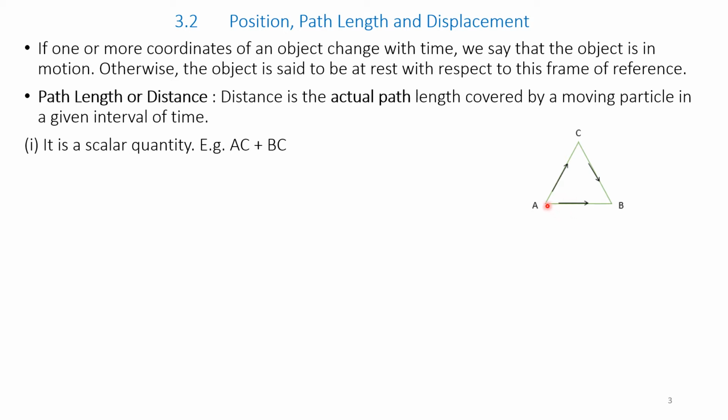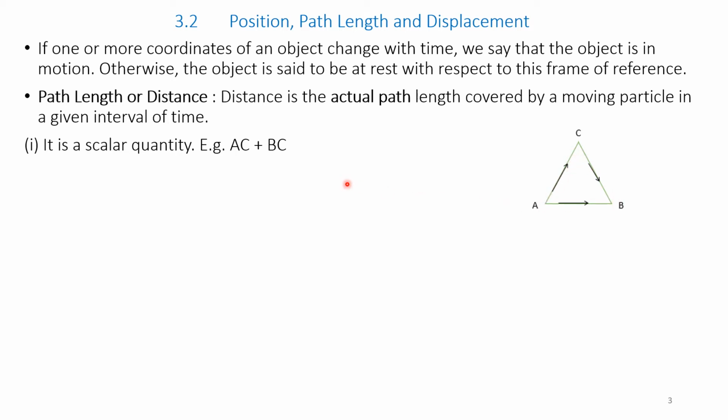If a body is at point A and it goes to point B, then we say the body has moved from point A to point B. While reaching B, it can take another path. It can go from A to C and C to B. So the position has changed from A to B, and it can go A to C and C to B.